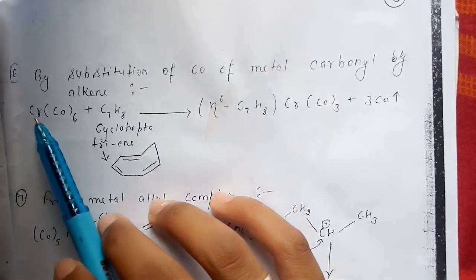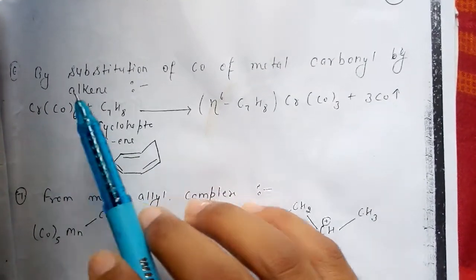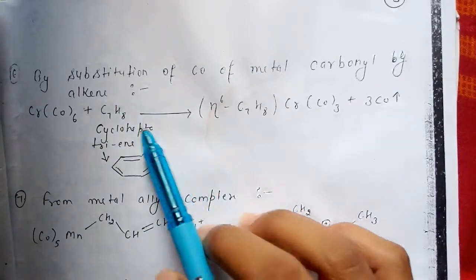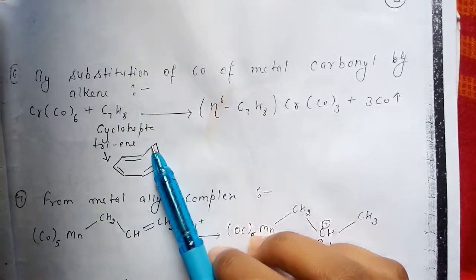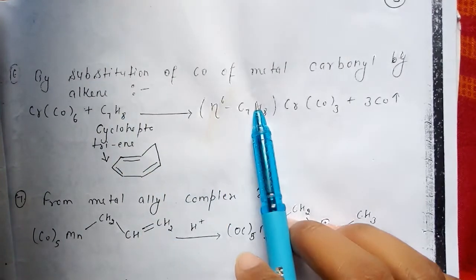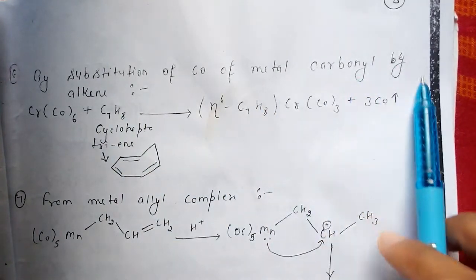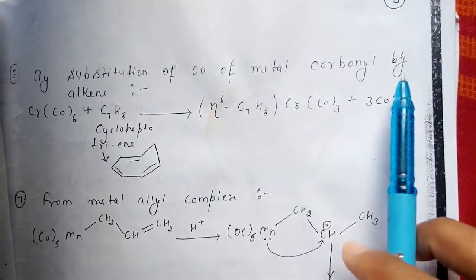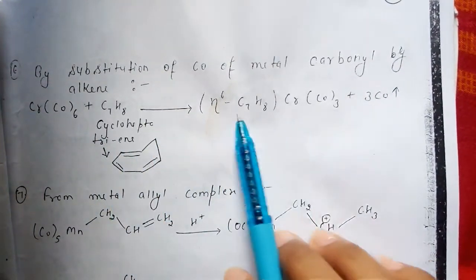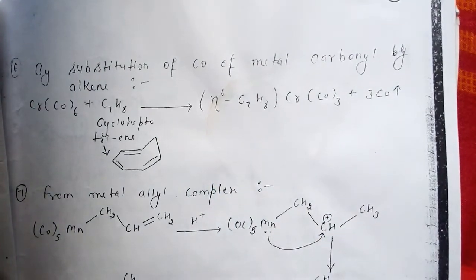Here chromium with 6 carbonyl compounds, when it is reacted with cycloheptatriene, and this is the structure of cycloheptatriene, it will get combined, right guys, with removal of 3 carbonyls. So this is the next method of transition metal pi complexes, right?